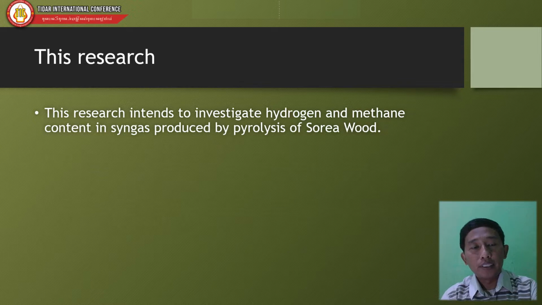This research intends to investigate hydrogen and methane content in synthetic gas or syngas produced by pyrolysis of Surya wood.